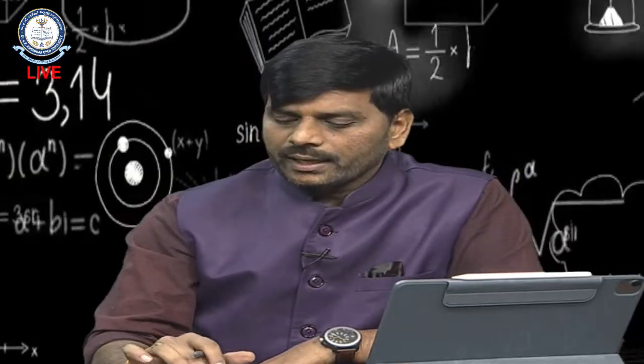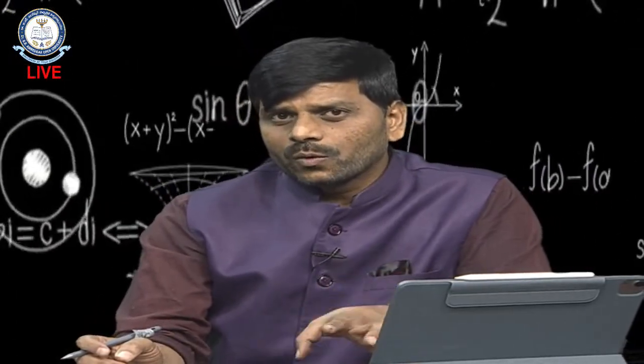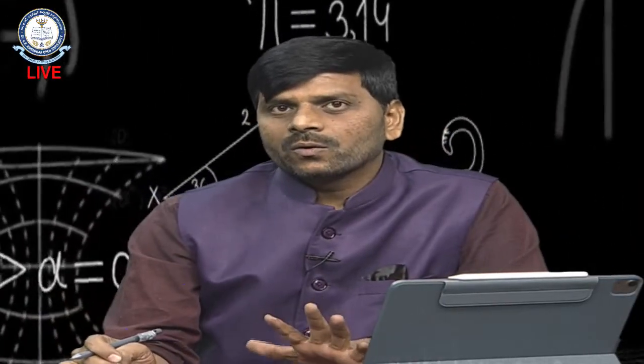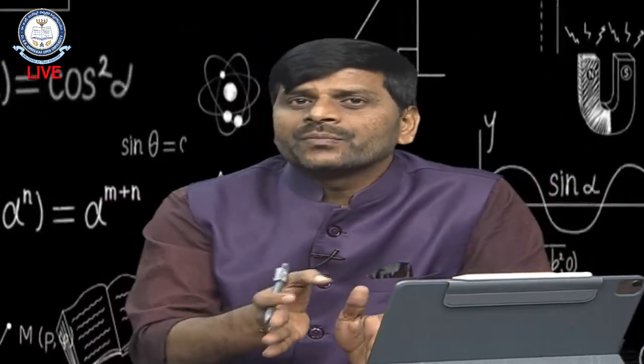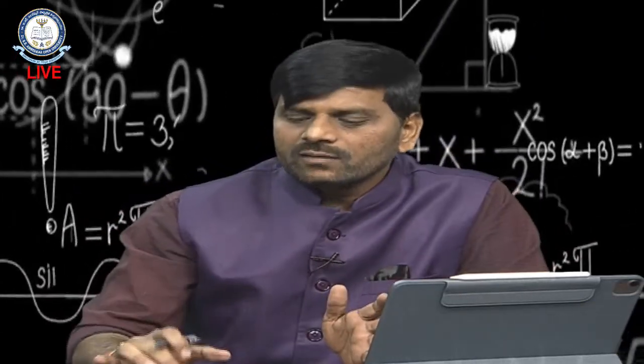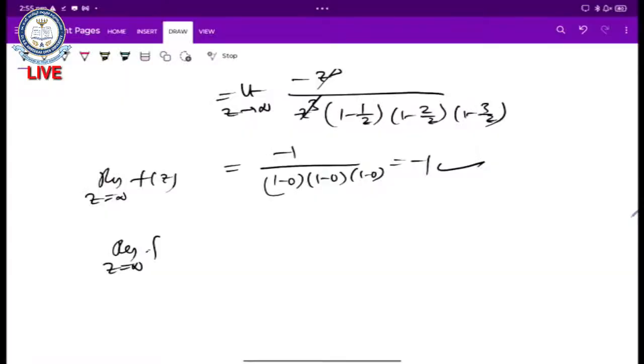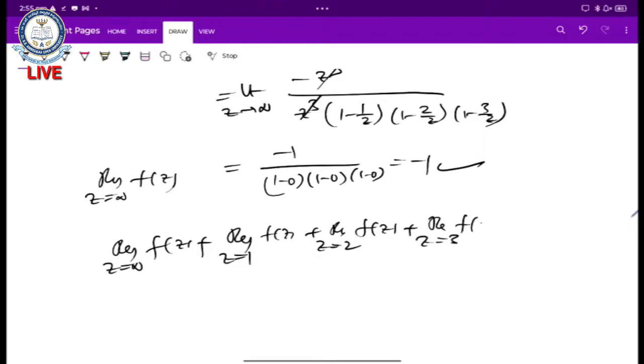So in the finite plane, at the points of poles, we can get 1 by 2, minus 4, and 9 by 4. We can add the total residues of the extended plane and the interior singularities, especially the poles. Let us discuss here: residue at z equals infinity of our function f of z, and residue at z equals 1, residue at z equals 2, and residue at z equals 3 of our function f of z.